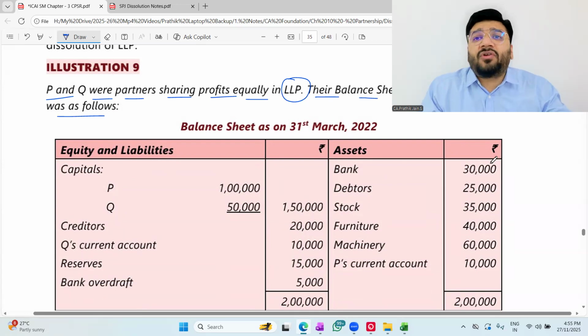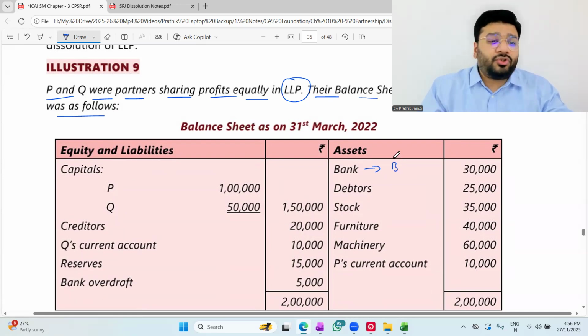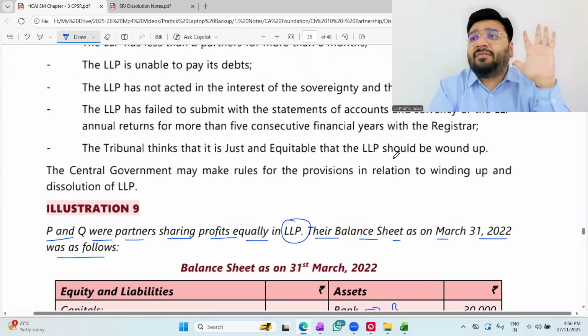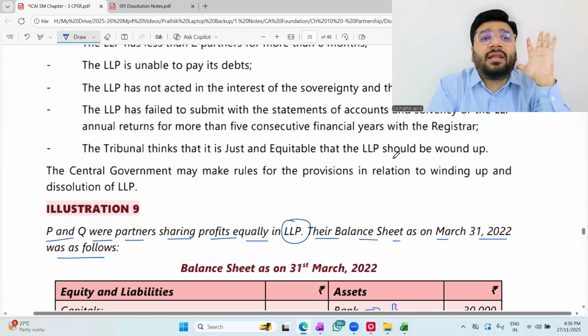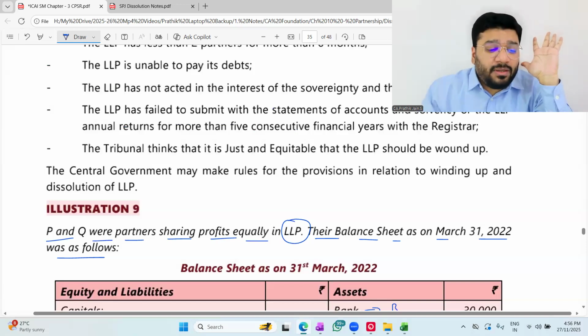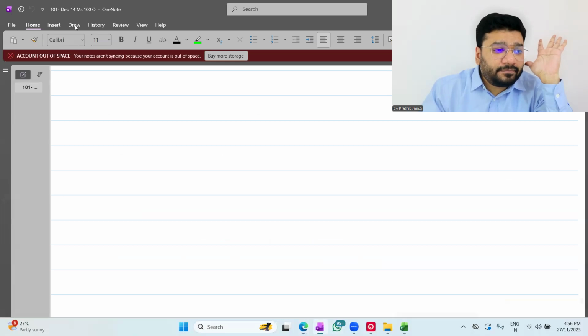Where do I take it? Where do I transfer this to? Where should I transfer this to? Sir, we will keep this in the bank account itself. In the event of dissolution, you will always have 5 accounts pending and all the other accounts have to be closed. Can you please tell me which 5 accounts should be pending?